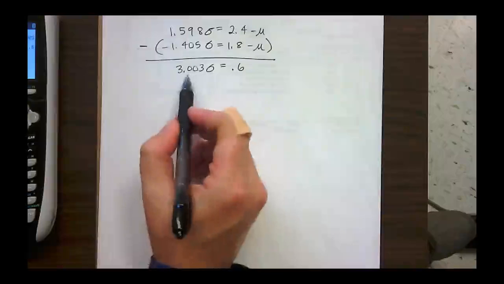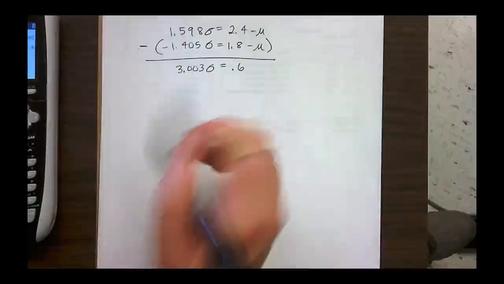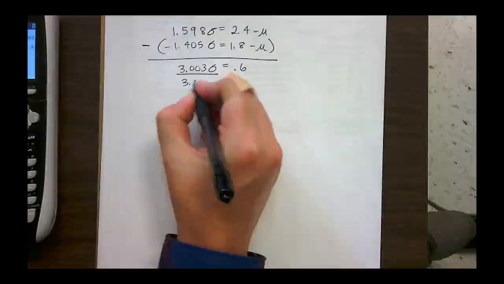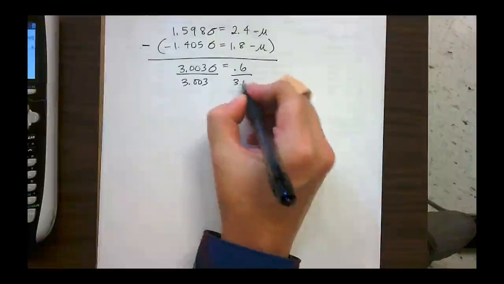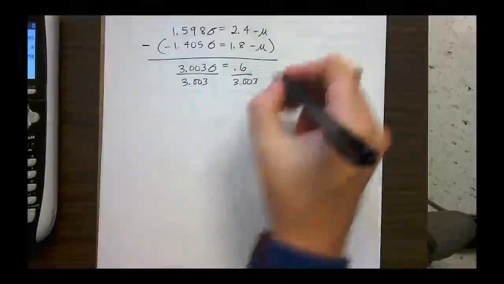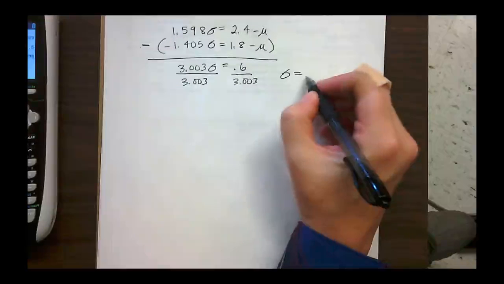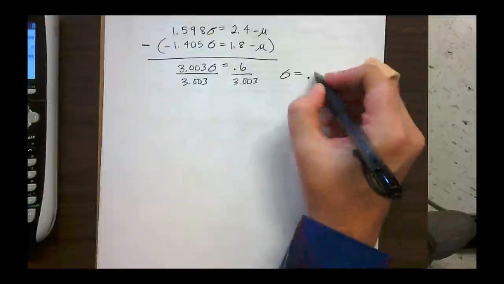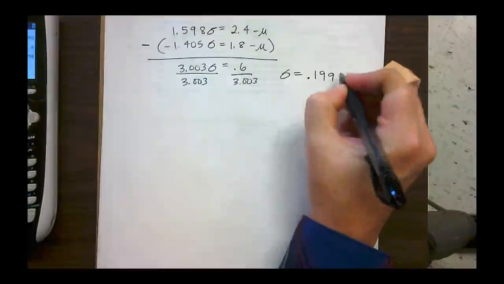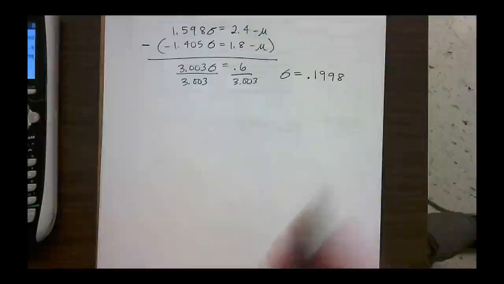So now I have this equation, 3.003 times sigma equals 0.6 if I'm solving for sigma. Divide both sides. So 0.6 divided by 3.003. So that gives me a sigma, a standard deviation for this data set, of 0.1998.